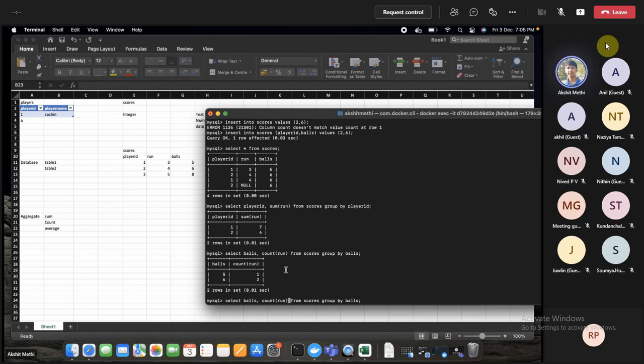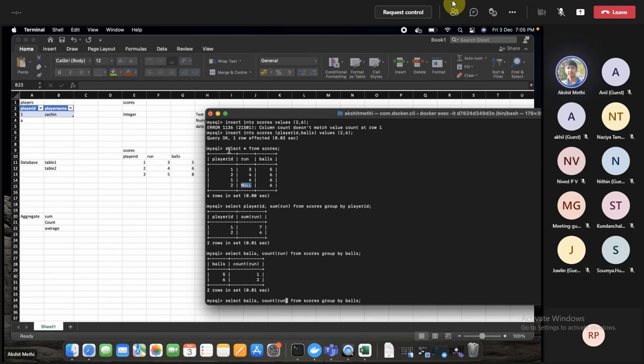When we say count, it will count the number of values. If you see, this is null, and we counted one value for 5. There are two values for 6. This will not be counted because it's null. That's why we got this answer.